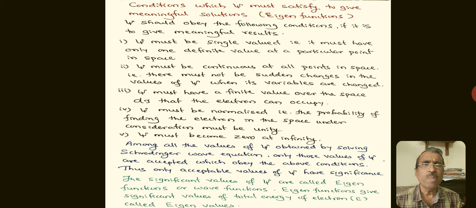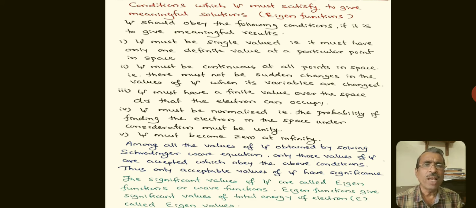Fourth, psi must be normalized, that is, the probability of finding the electron in the space under consideration must be unity. And lastly, psi must become 0 at infinity.